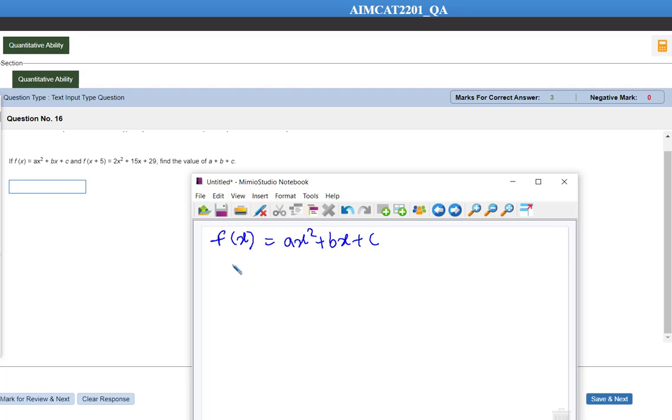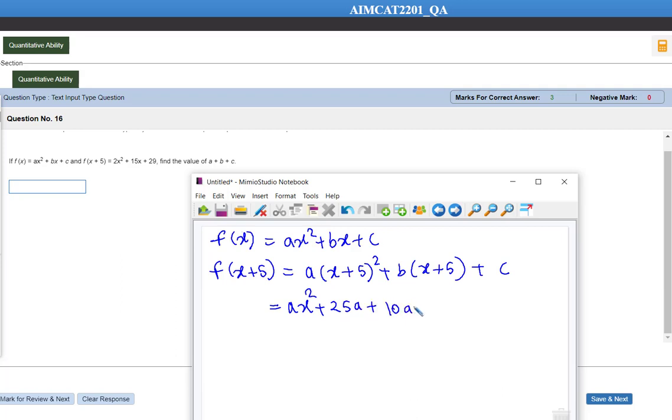So f of x plus 5 is going to be how much? Let's have a look at it. f of x plus 5 is going to be a into (x plus 5) square, plus b into (x plus 5), and plus c. So this is going to be ax square plus 25a plus 10ax plus bx plus 5b plus c.